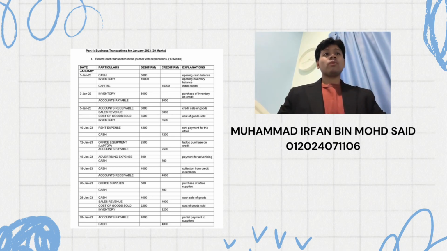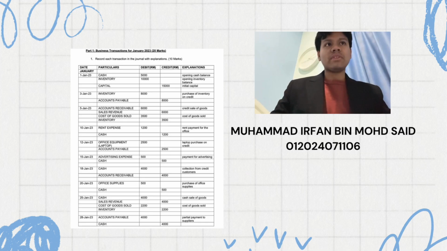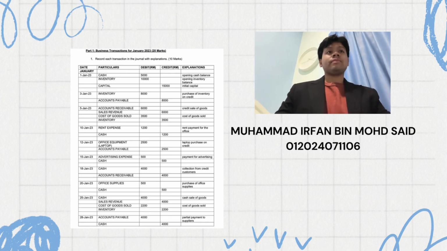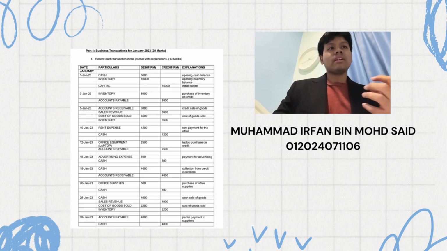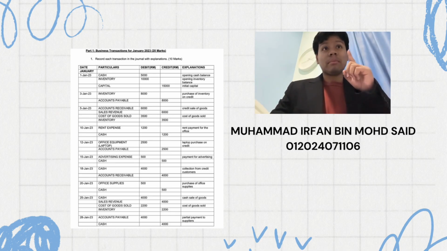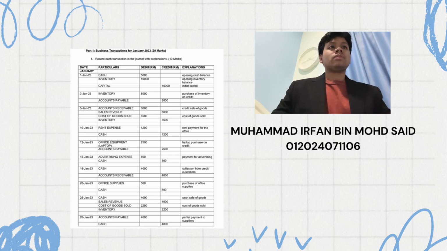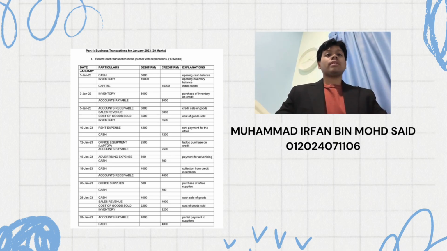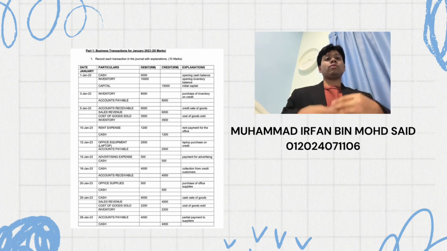So, what particulars are involved in this statement? For the 1st January, it is cash. What is cash? Cash is an asset. So cash debit RM5,000, inventory RM10,000, and also capital. Why capital? Because it started the month, so it's capital. Capital is credit, RM50,000, because 10,000 plus 5,000 equals 15,000.